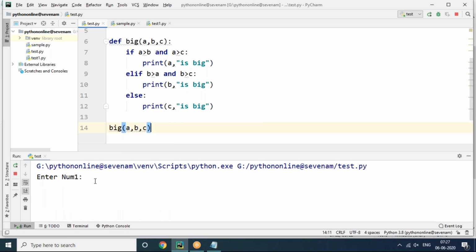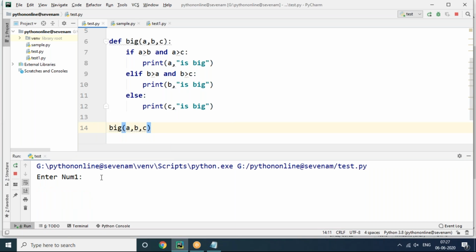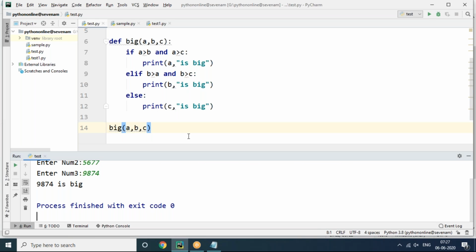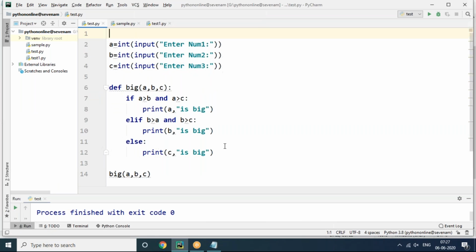Now I would like to enter in a different style. First number 12, next number 78, and next number 45. Now you can see 78 is big. See, the b value is big. Now I'm entering 12, 34 and 56. Now you can see 9874 is the big value. Ultimately everything is fine. So this is the way to do the logic with different conditions.